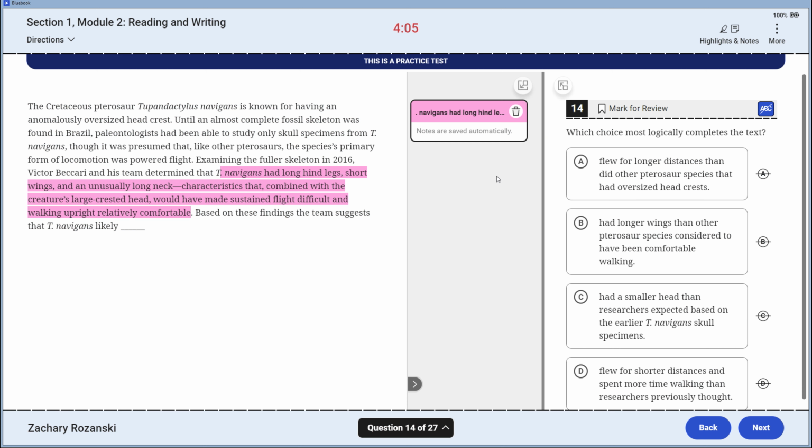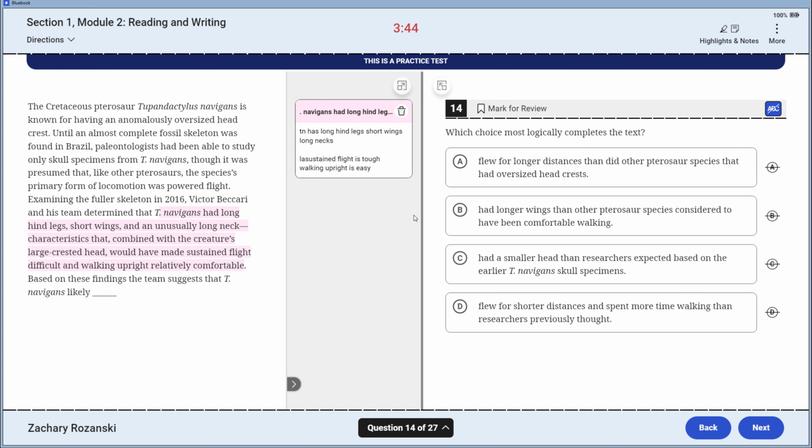Grab something here. It has long hind legs, short wings, and long necks. Characteristics that, combined with the large crested head, would have made sustained flight tough and walking upright easy. Based on these findings, they have this idea. So let's see if we can engage with this right where we are. Flew for longer distance? No, I don't like this. They would fly for shorter.